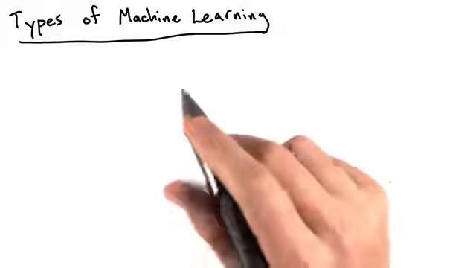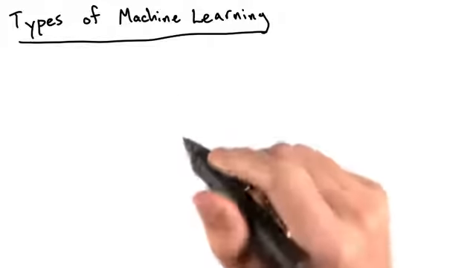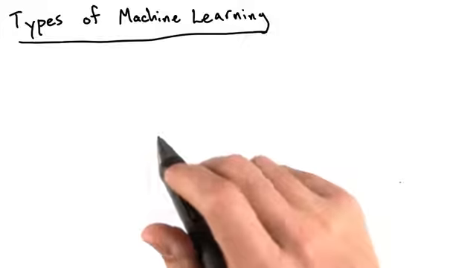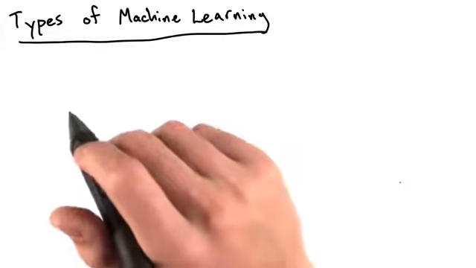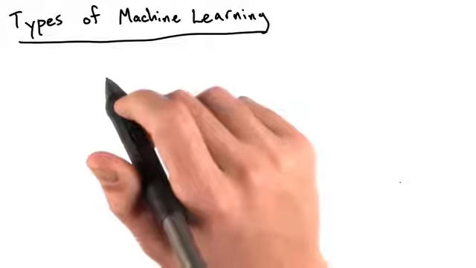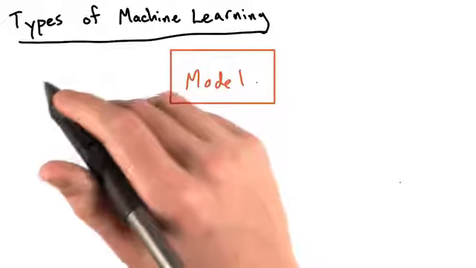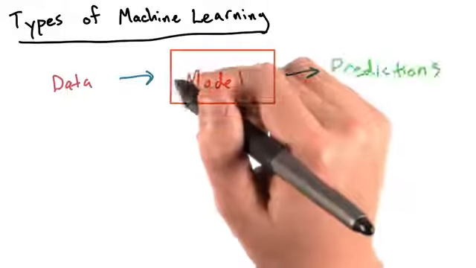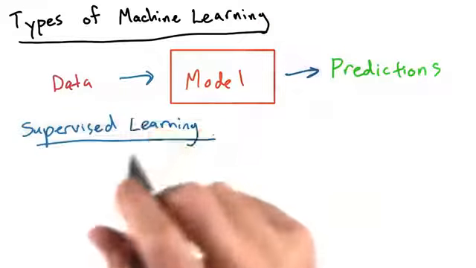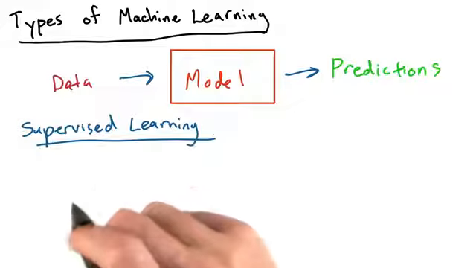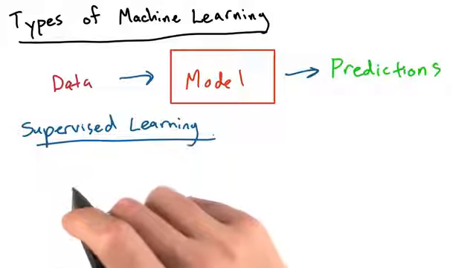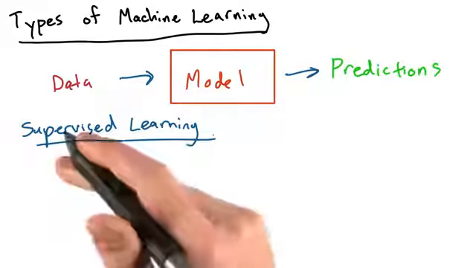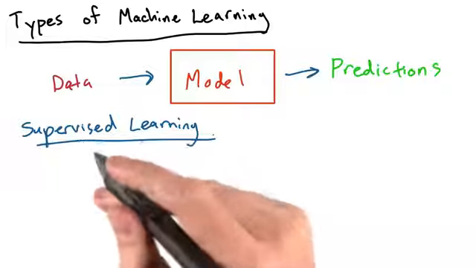There are many different types of machine learning problems, but two common ones are supervised learning and unsupervised learning. Machine learning typically involves generating some type of model regarding the problem we're trying to solve. We'll feed data into this model and then try to make predictions. In supervised learning, there are labeled inputs that we train our model on. Training our model simply means teaching the model what the correct answer looks like.